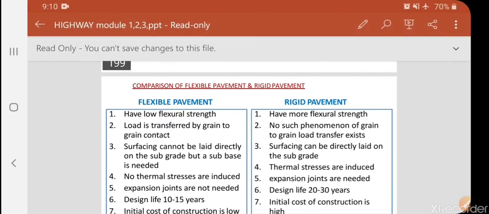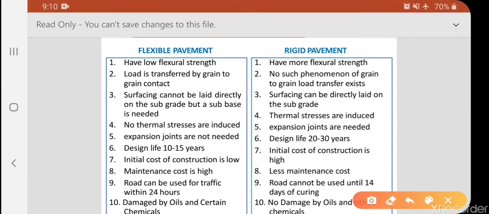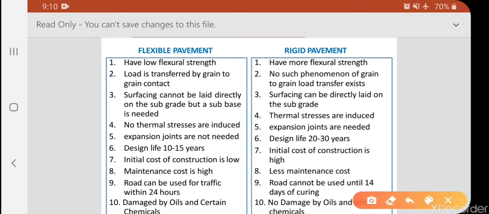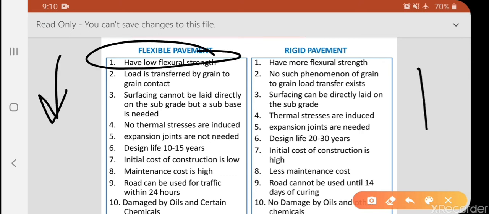This is the most important question that is frequently asked in the VTU examination: what is the difference between flexible and rigid pavement? First, flexural strength: in flexible pavement, flexural strength will be very low, but in rigid pavement flexural strength will be more.